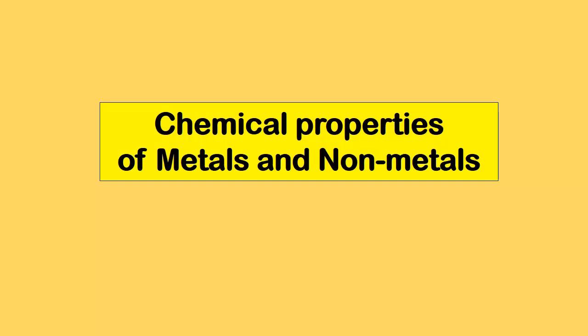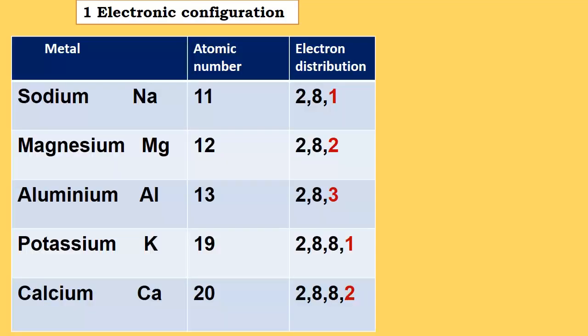Now we are going to see the chemical properties of metals and how they differ from non-metals. The first is electronic configuration. If you see in the periodic table, children, see the electron distribution. For example, sodium, atomic number 11, distribution is 2, 8, 1. Magnesium, symbol Mg, atomic number 12, electronic distribution 2, 8, 2.